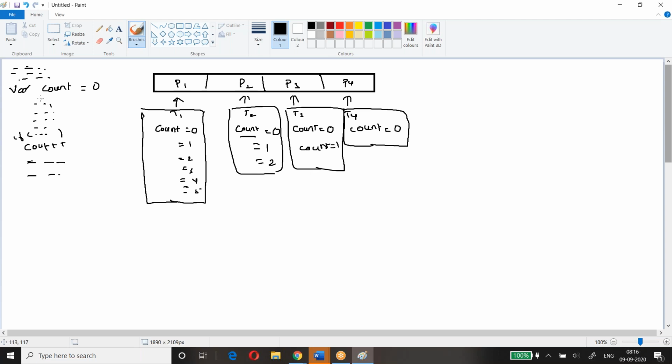So this count is a normal variable, a local variable. For every task, count is a local variable. When they're incrementing it, they're incrementing locally.